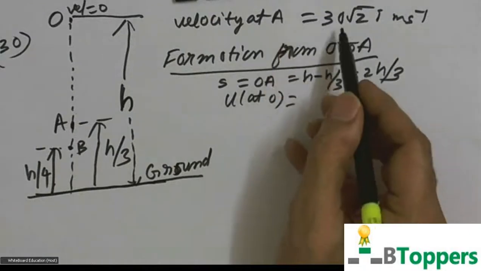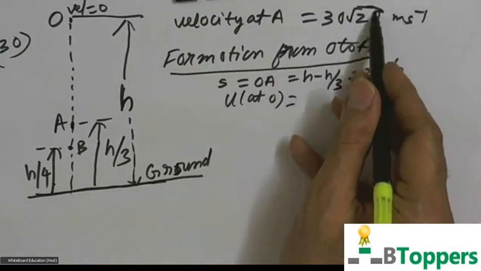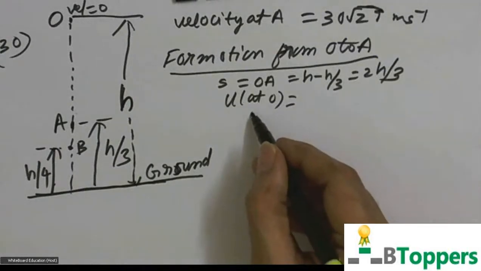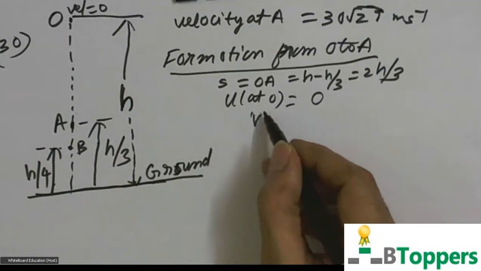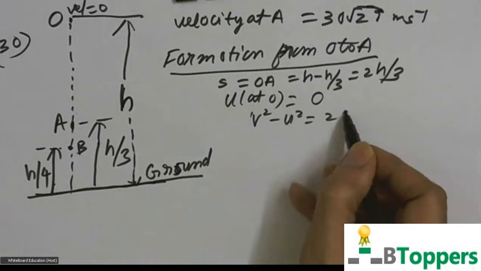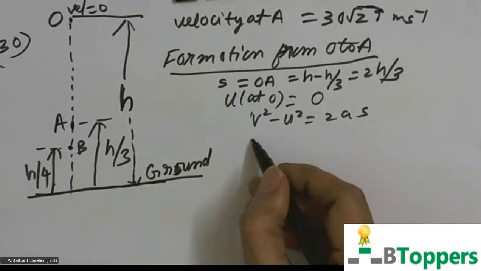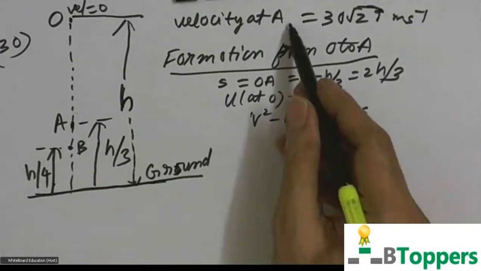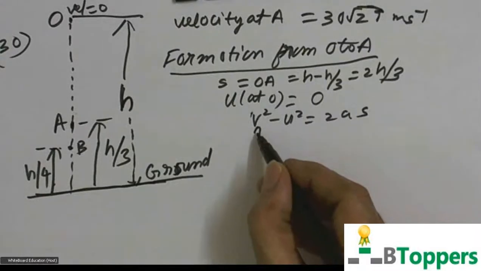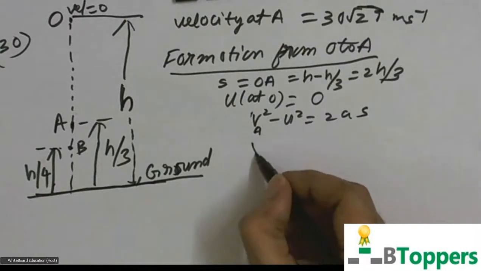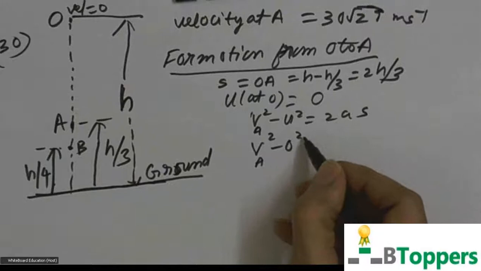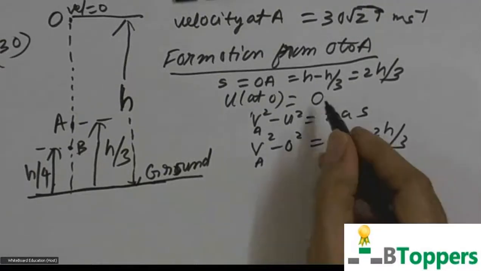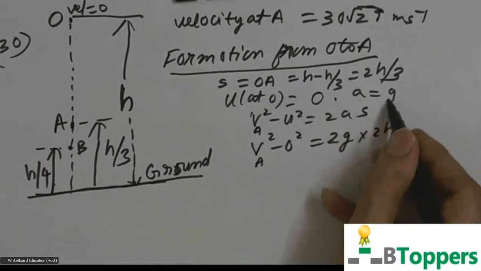The final velocity V at A is 30 root 2 meter per second. Final velocity at A, I denote it by VA or V1. So VA square minus 0 square equals 2gS, where the acceleration for a freely falling body is g.